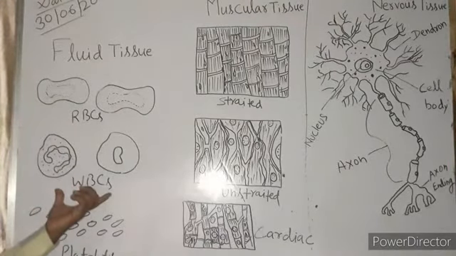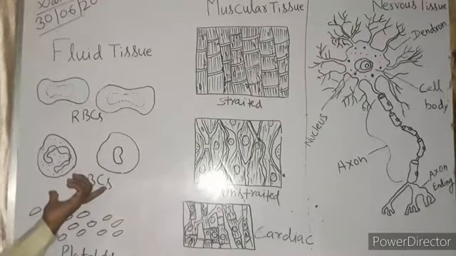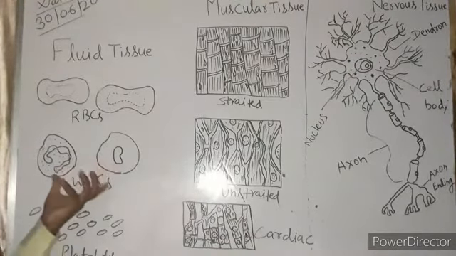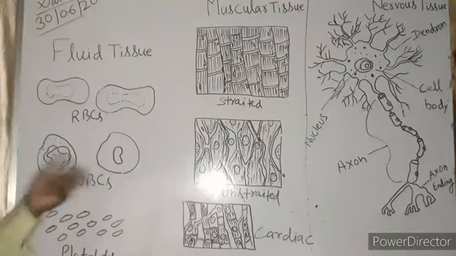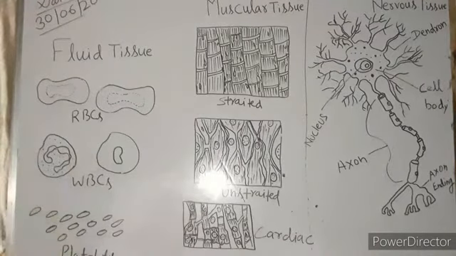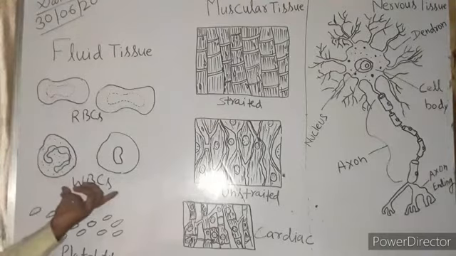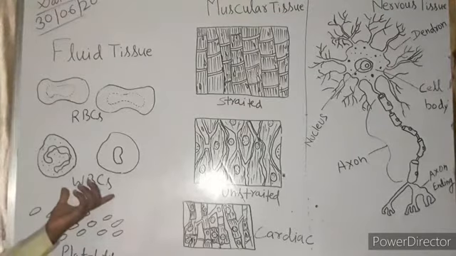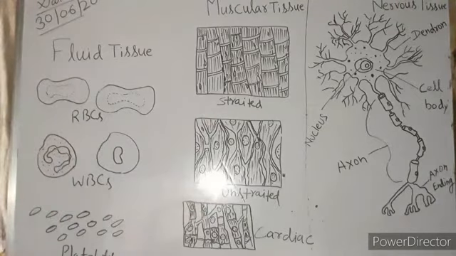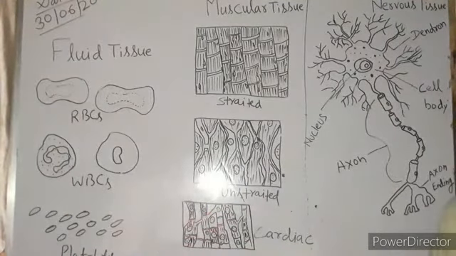What does WBC do in our body? WBC also plays a very important role in reducing the entry of foreign particles. You can say it is the soldier or police force of your body. WBC fights the foreign particles that try to enter your body. And now we come to the platelets. Platelets also play a very important role in the clotting of blood.